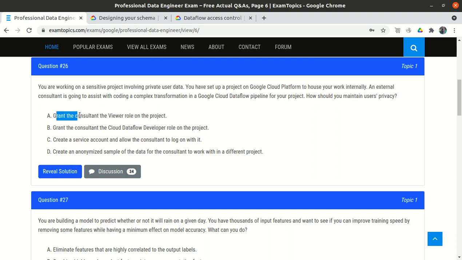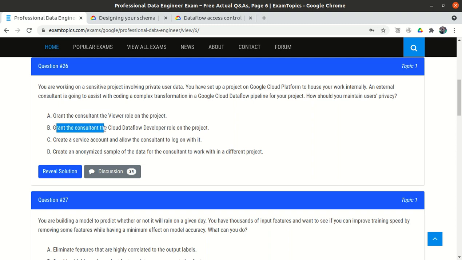First is: grant the consultant the viewer role on the project. So it says, whoever the consultant is, give the viewer role on the project. This is totally wrong. Why? A project is a very high-level hierarchy, but we need the consultant's help only in Cloud Dataflow. So why give the viewer role on the project rather than on Cloud Dataflow? We should not give a very broad role. So option A is totally wrong here.